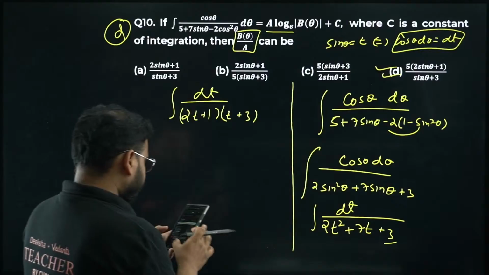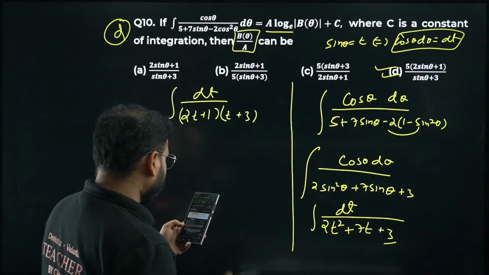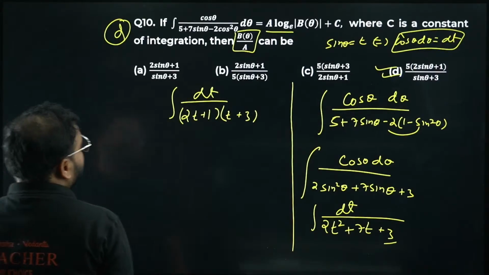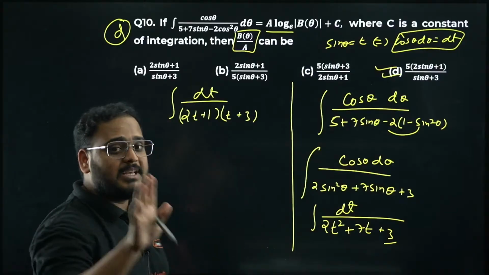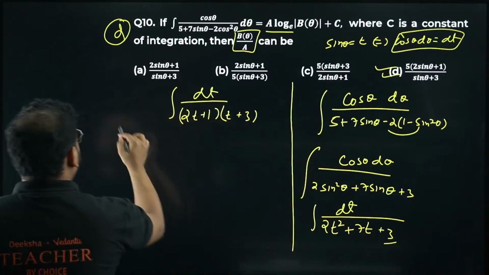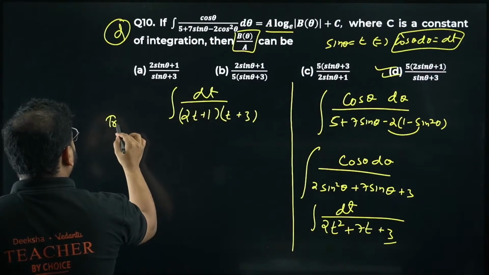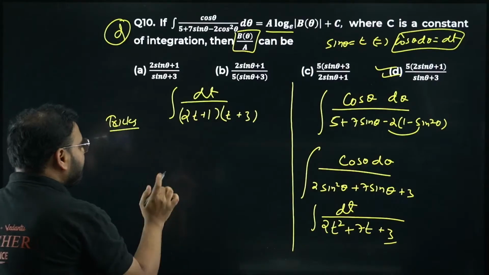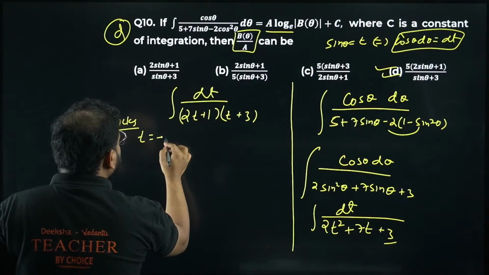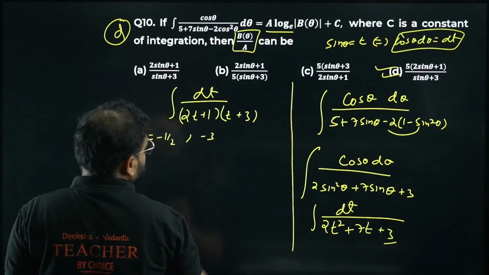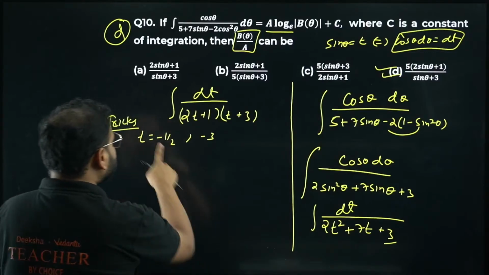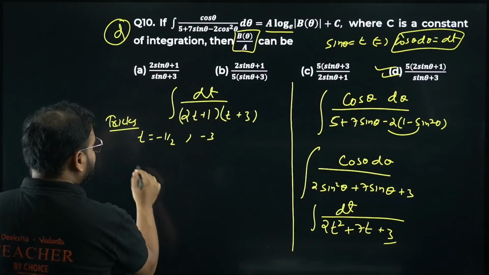Okay, great. Let's continue with this. Great. Now over here, please pay attention. The trick comes. Otherwise, it will become a very big question, okay? Trick. The trick is put t equals to minus 1 by 2 once and minus 3 once. Okay, when you're putting minus 1 by 2 as t, what are you going to do? I'm writing the direct integration, okay?